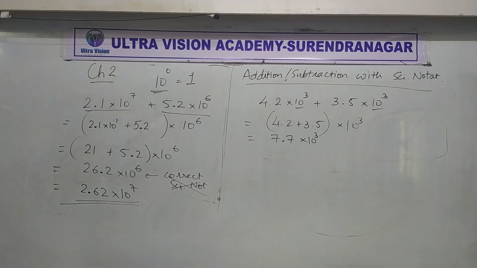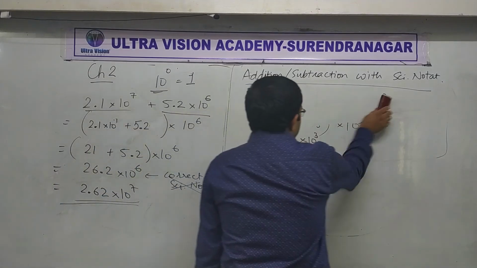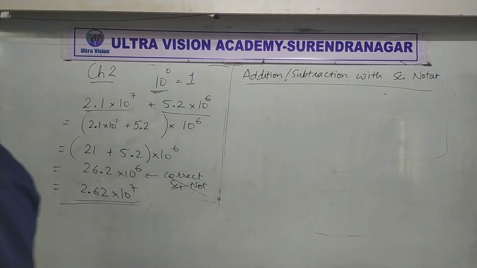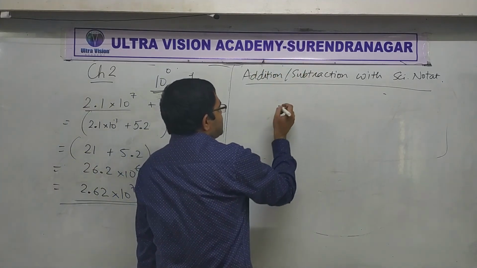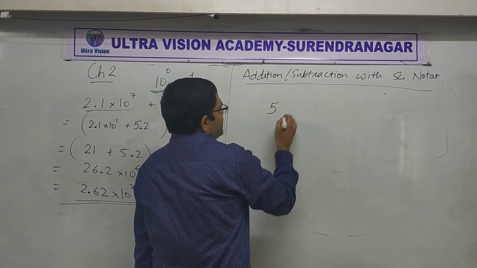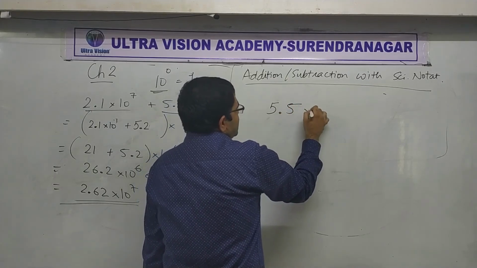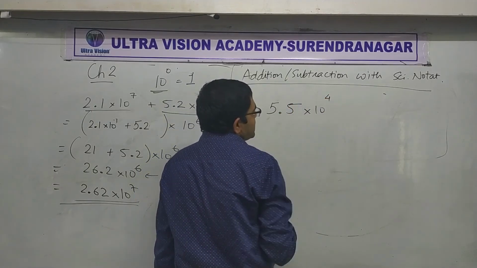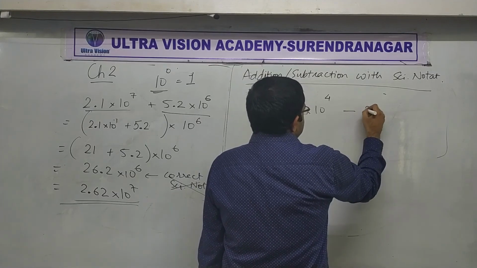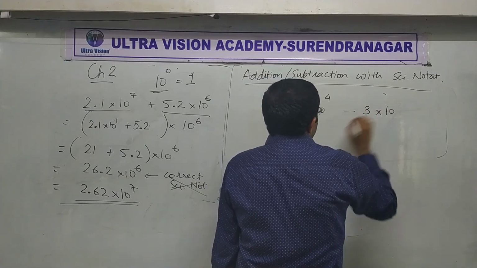Okay, one last question for today, about subtraction. Let's see whether you can subtract. Similar rules, nothing new. So suppose you have 5.5 into 10 raised to 4 minus 3 into 10 raised to 2.